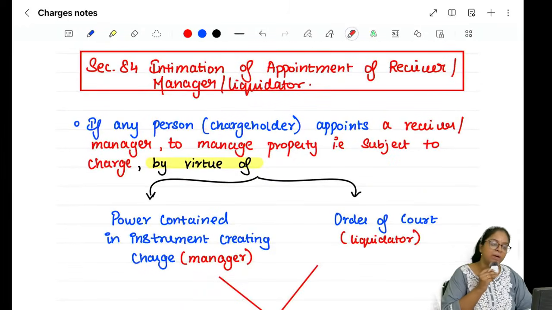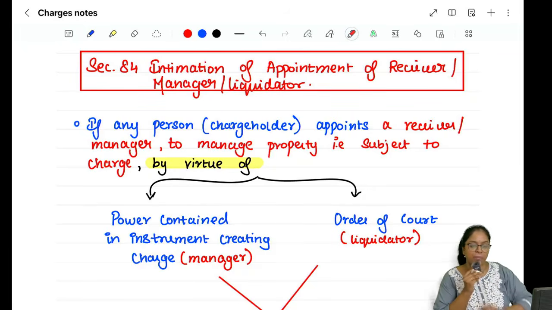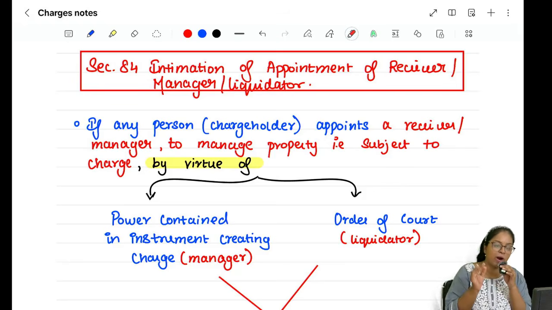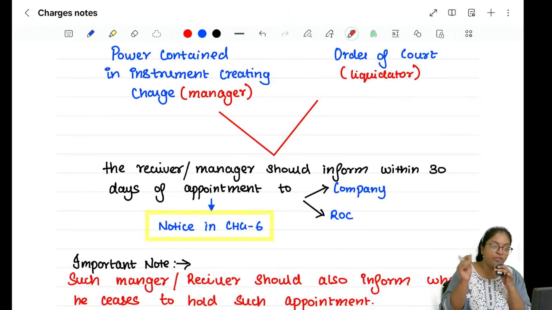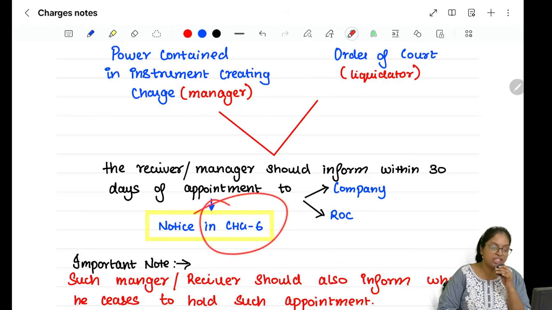Moving on to section number 84, which is intimation of appointment of a receiver, manager or a liquidator. In case the charge holder, or by order of the court, you have appointed a manager or a liquidator, you have to inform about the same to the ROC in form number CHG 6.